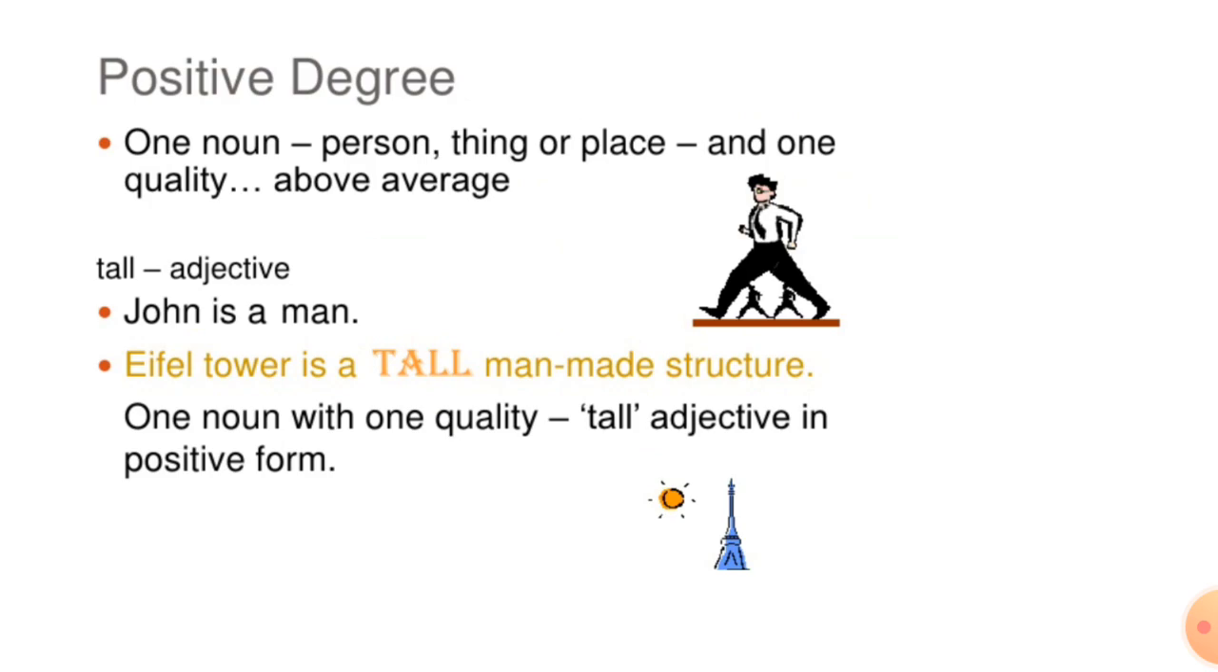One noun, person, thing, or place, and one quality, above average. Adjectives in the positive degree are also used when we compare two things, people, etc., and say that the quality is present equally in both of them. For example, Mohan is as tall as his brother, and the table in the room is as large as the one outside.